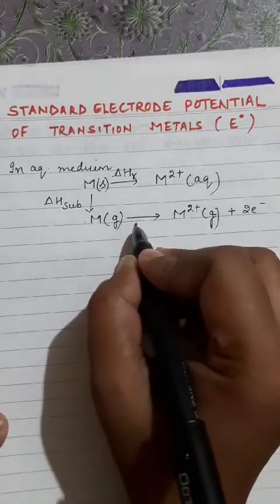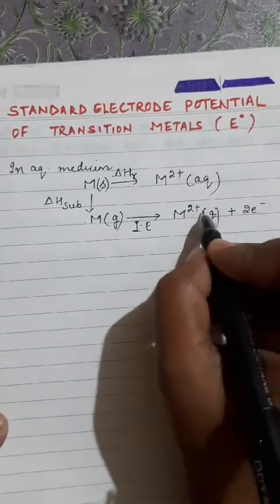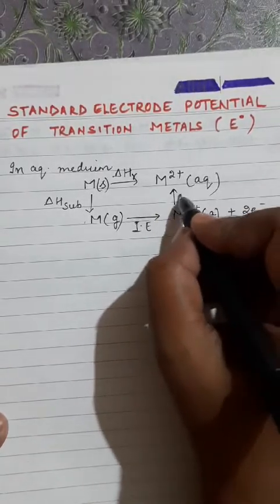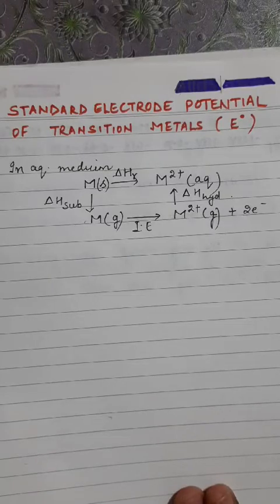The energy involved is known as ionization energy. And this metal ion in the gaseous state will get hydrated to form metal ion in the aqueous state, and the energy involved is known as hydration enthalpy. So overall there are three types of energies involved: first is sublimation energy, second is ionization energy, and third is hydration enthalpy.